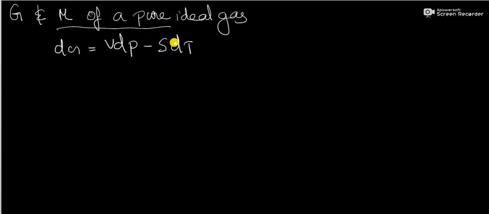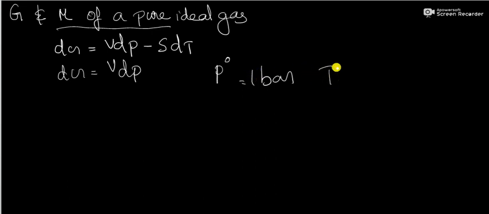Then at constant temperature dT equal to 0, so dG is equal to VdP. Then let us take an ideal gas at 1 bar, that is the standard pressure, denoted by P0, at a specified temperature T Kelvin.